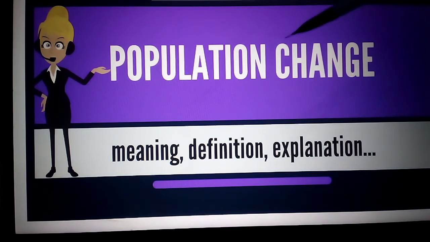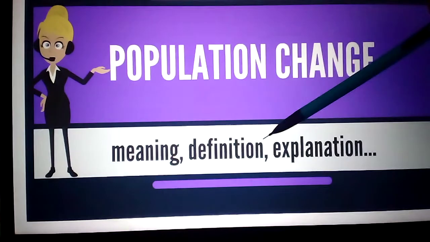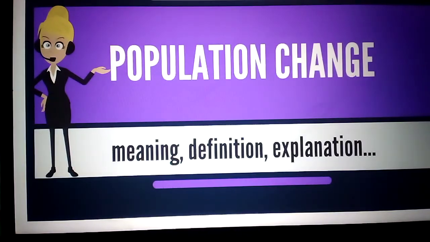So, what is the definition of population change? We'll see in detail. We'll explain population change. See here, in this picture you observe how the population is increasing. This is about 500 BC. Only 100 million is the population. Like that, the population was normally increasing.